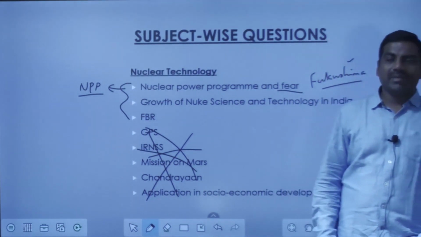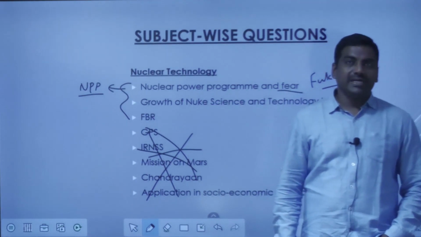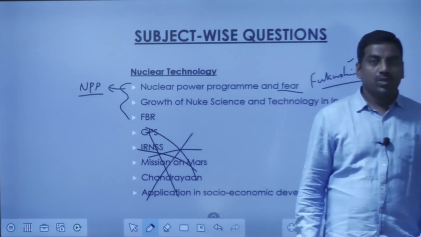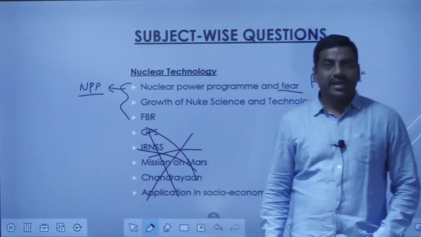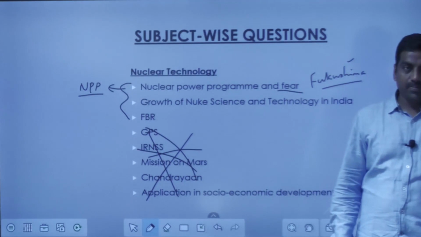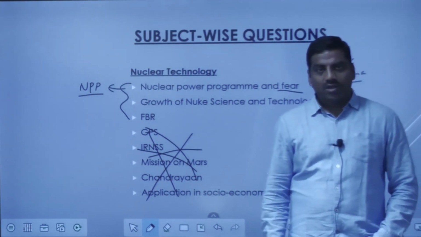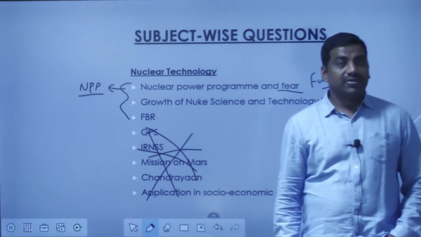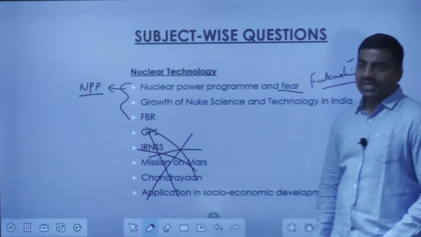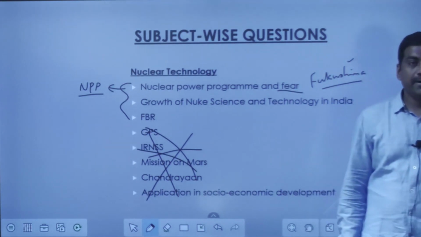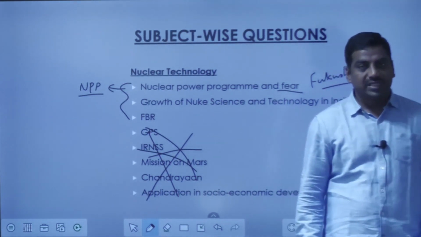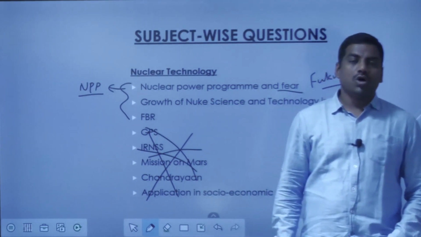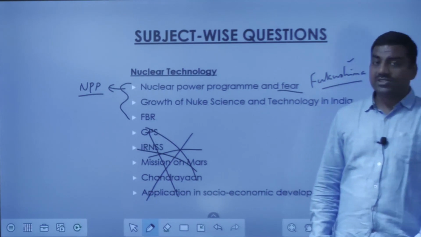There were many malafide or bona fide intentions, but from the aspirant's point of view, we should know the negatives and positives, how our society pursues such a program or such an advancement in technology, and the fears associated with it. That also has to be covered. But you should not make this paper a governance, society or polity paper. As far as possible, you should talk only about the technical points, not the generic ones.